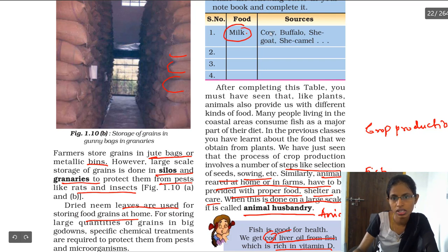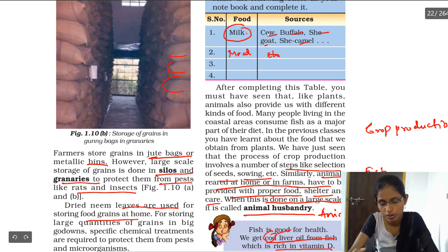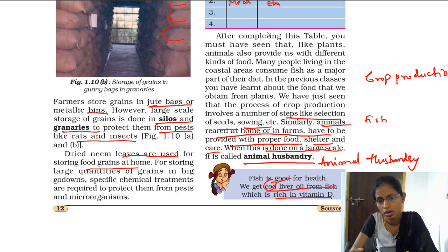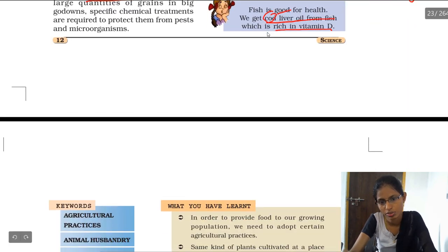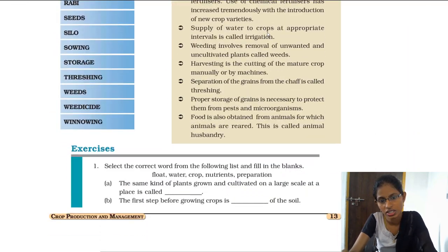How do we get milk? We get milk from cow, buffalo, goat, she camel, she goat. We also get meat from animals. So we have so many food items. The egg, all these are from animals only, right? And this process, the process by which we get food from animals, is nothing but animal husbandry. And here ends your chapter.